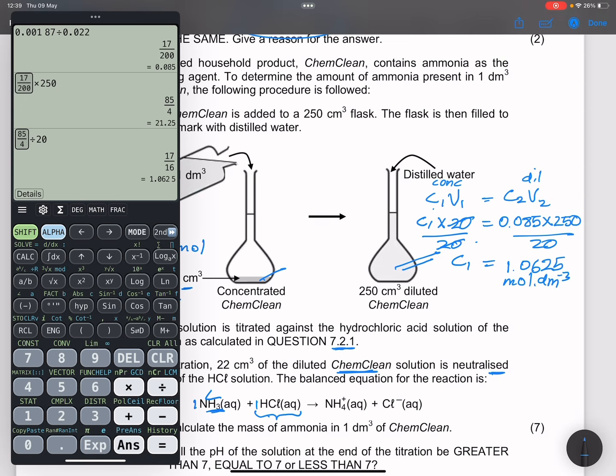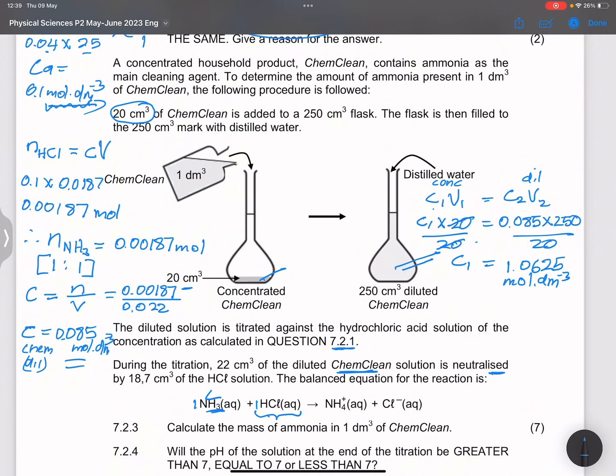I hope that you've been following and you really understand this, right? So the original ChemClean concentration was 1.0625. And where does this come from? It comes from there. We took a small sample of it, and now we were looking for the mass of ammonia in that 1 cubic decimeter. And remember, ammonia is the one that has been reacting all along, so that was the concentration of ammonia.